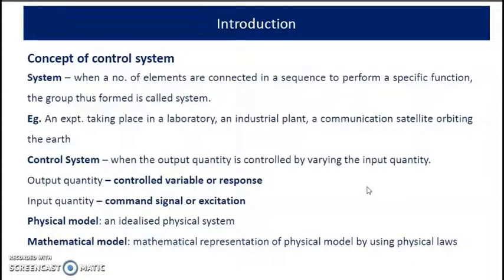And the first step in the control system analysis is to formulate a mathematical model. That means we have to write some equations by using some physical laws. Mathematical model is nothing but the mathematical representation of that physical model by using some physical laws. And a physical model is an idealized physical system.